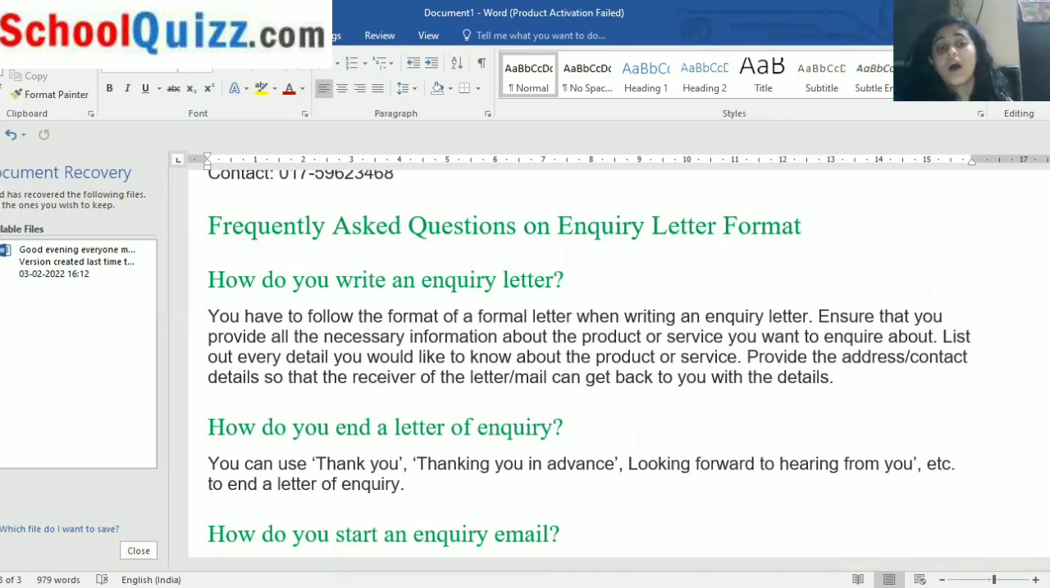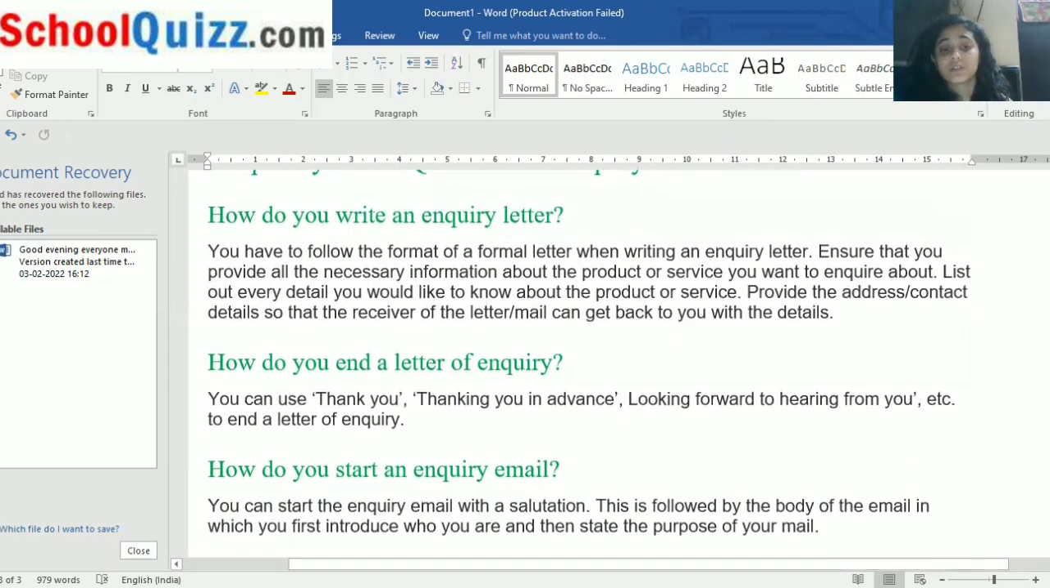How do you end a letter of inquiry? You can use thank you, thanking you in advance, looking forward to hearing from you, etc. to end the letter of inquiry.